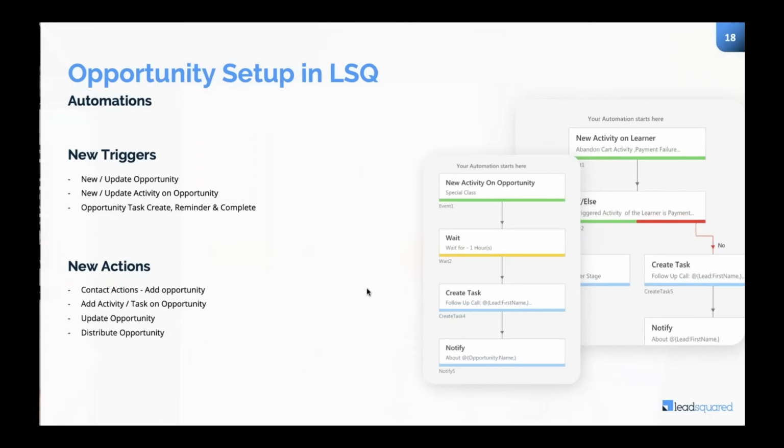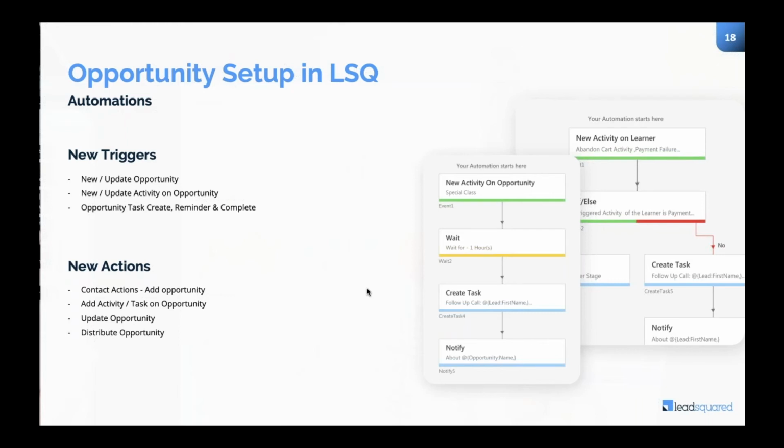Automations are available for opportunities. That is, we have released new triggers and new actions. Initially, everything was based on leads, and whenever a new lead comes, your process starts. But now things will be different because the sales process is entirely running on opportunities, and the sales process should start when an opportunity comes into the system.